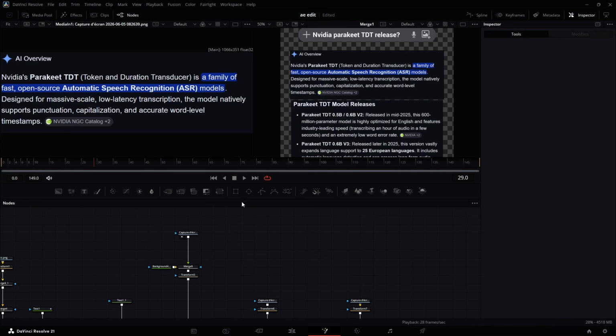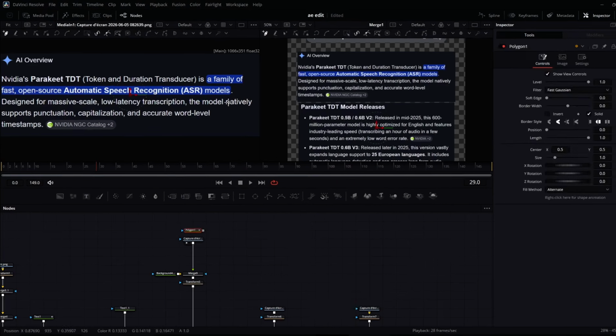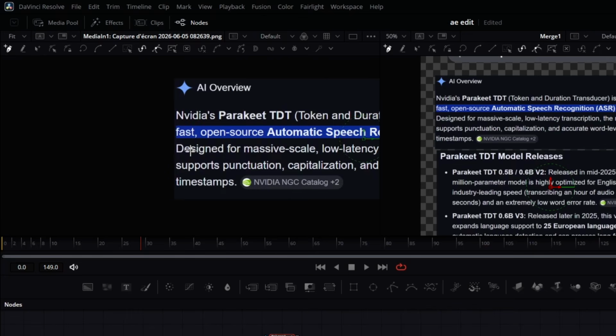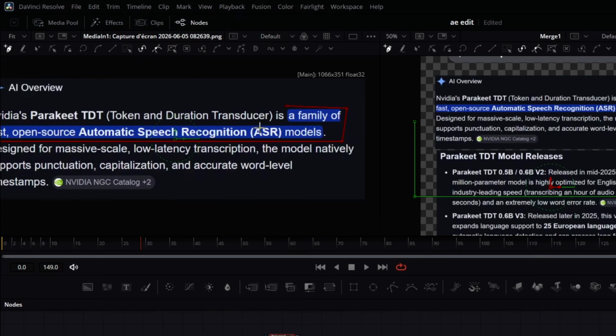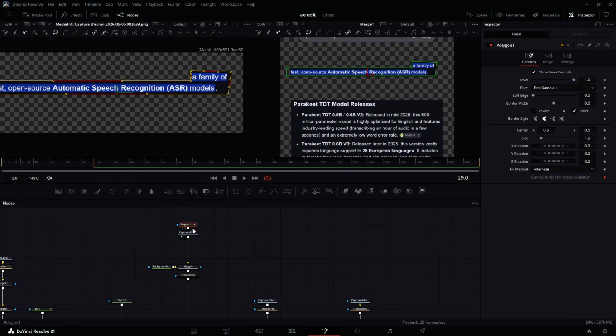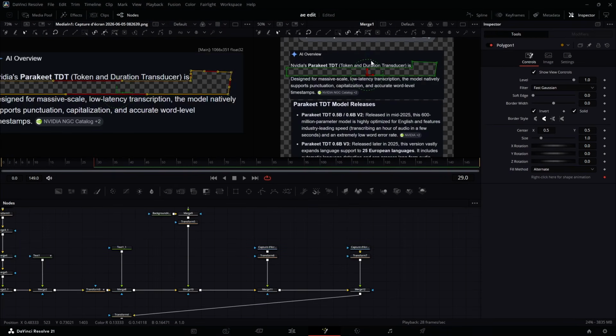Now here, I'm going to bring a polygon mask here. Now in this polygon mask, I can click here, click here, click here. While holding down shift, I can click somewhere around here. Hold down shift. Make sure you keep holding down shift. Click here and close it here. If I connect this here, you see I have been able to isolate this one. Now this is the part that I don't want, so I'm just going to come to this one and hit invert.